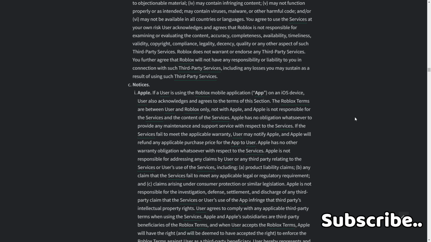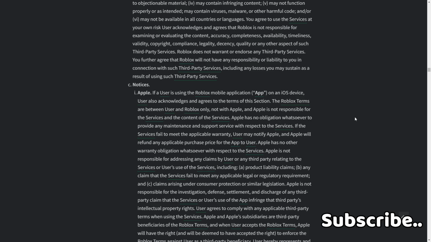C. Notices. 1. Apple. If a user is using the Roblox mobile application app on an iOS device, the user also acknowledges and agrees to the terms of this section. Roblox terms are between user and Roblox, and not with Apple. Apple is not responsible for the services and the content of the services. Apple has no obligation whatsoever to provide any maintenance and support service with respect to the services. If the services fail to meet the applicable warranty, user may notify Apple, and Apple will refund any applicable purchase price for the app to user. Apple has no other warranty obligation whatsoever with respect to the services.